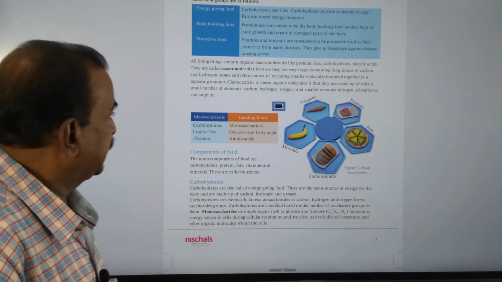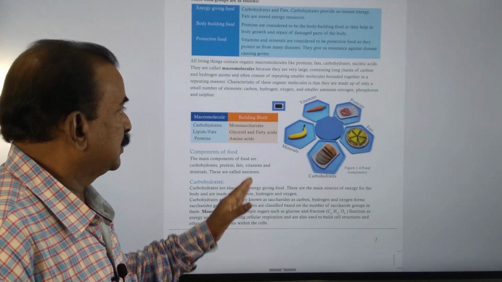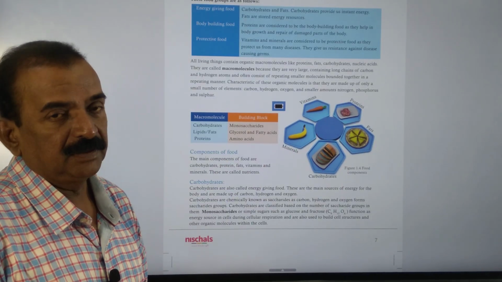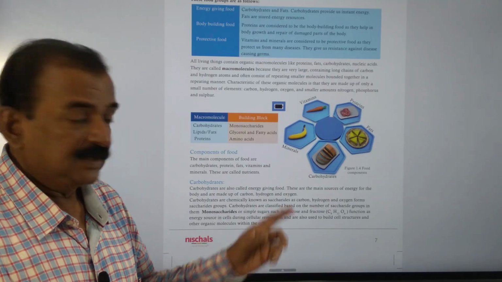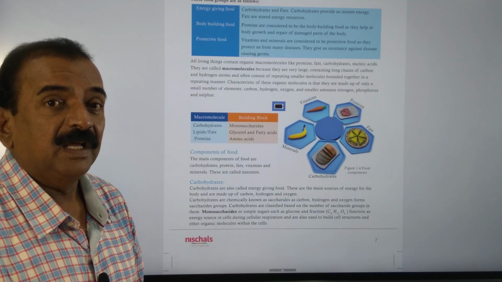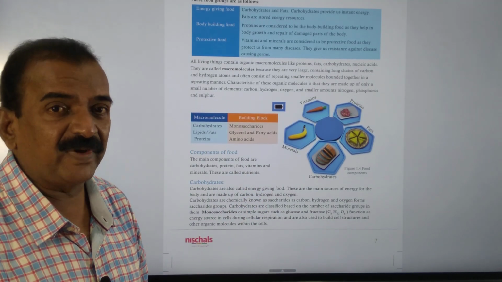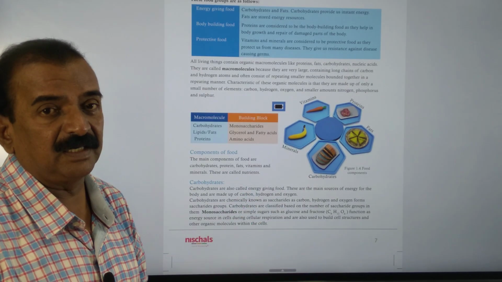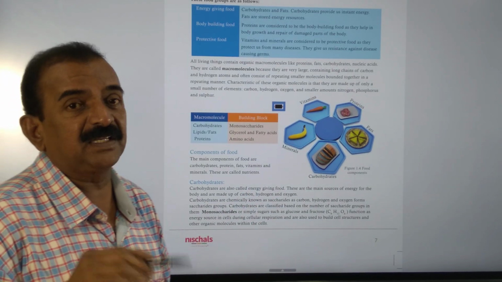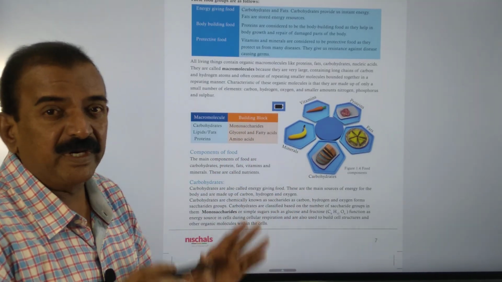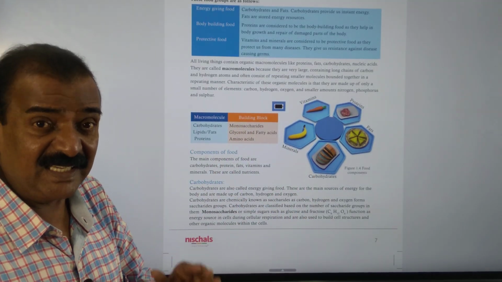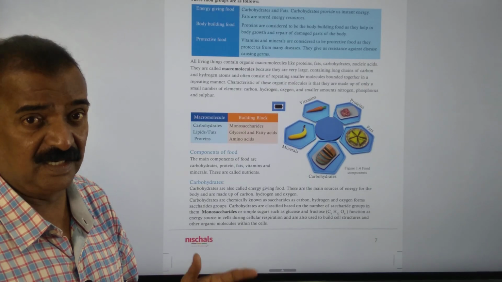Children, here you are observing macromolecules and also building blocks. So what are the building blocks of carbohydrates? Monosaccharides. And what are the building blocks of fats? Fatty acids and glycerol. And what are the building blocks of proteins? Amino acids.